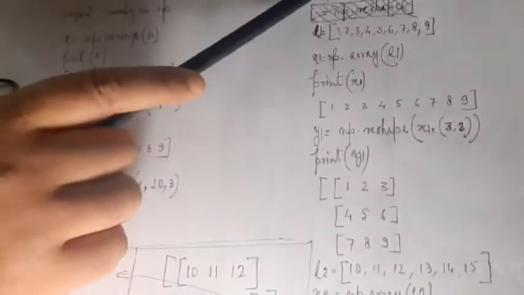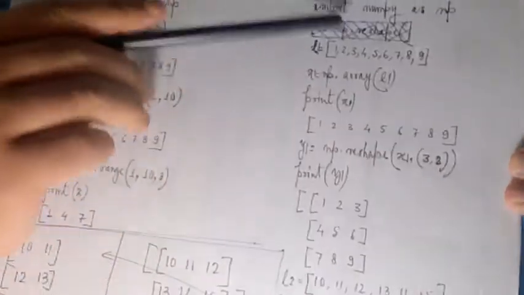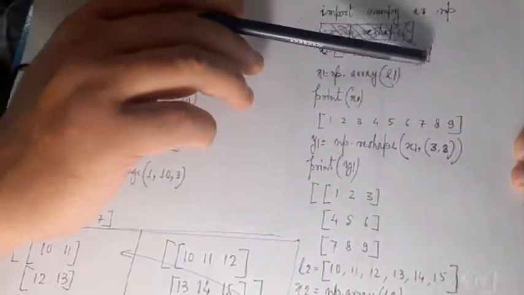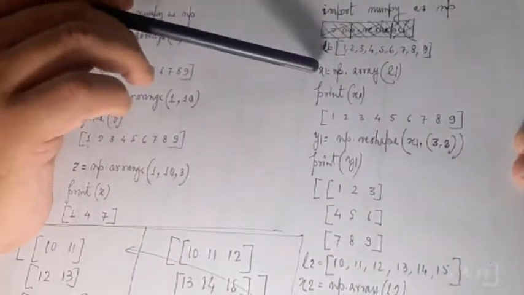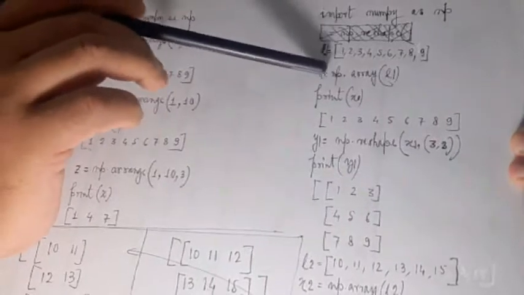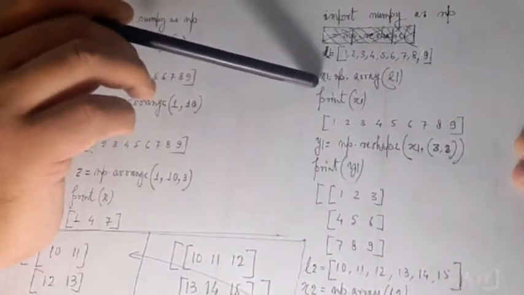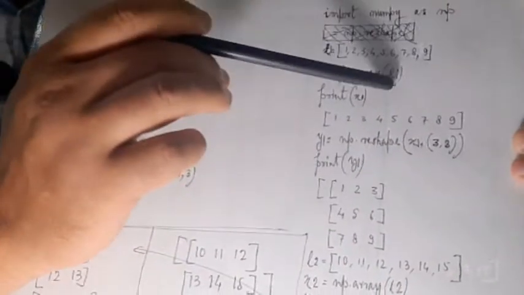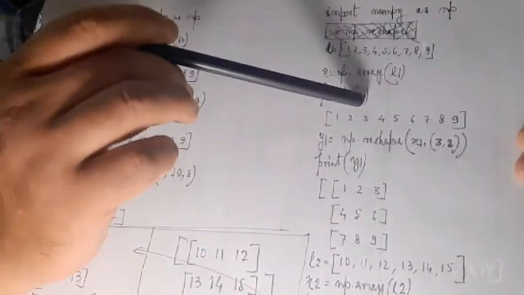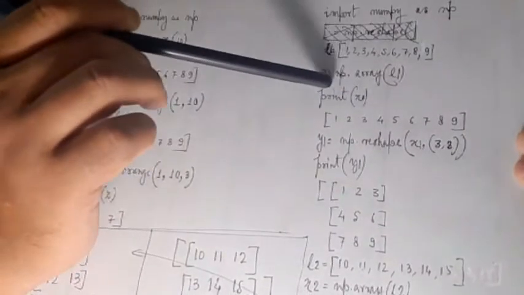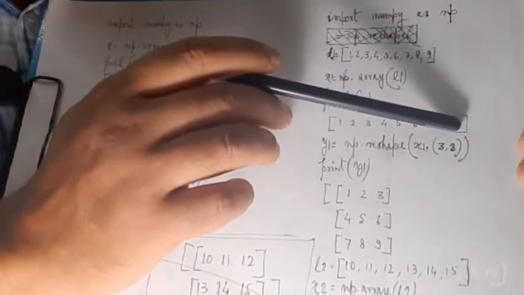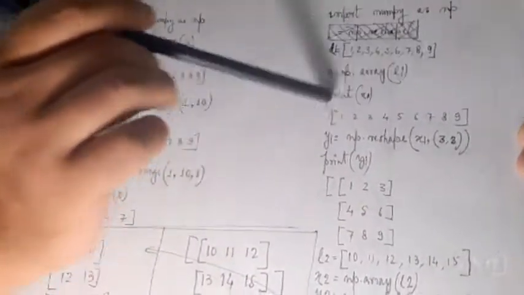See here, import numpy as np. L1 is a list: 1, 2, 3, 4, 5, 6, 7, 8, 9. X1, your array is created: x1 = np.array(L1). So the whole value of L1 comes here and becomes an array. Now if you print X1, the output is 1, 2, 3, 4, 5, 6, 7, 8, 9. So now X1 is the array.